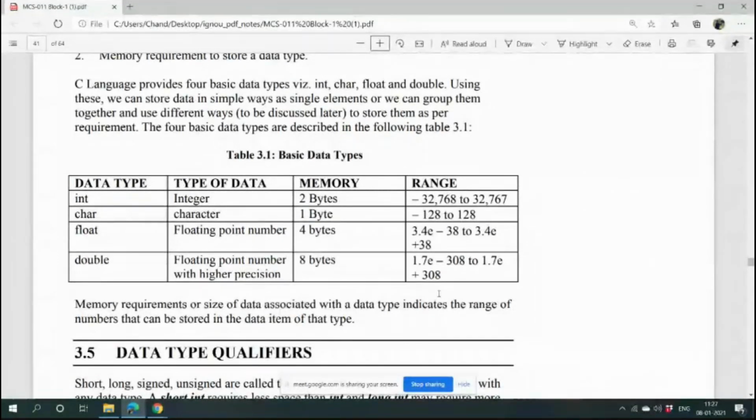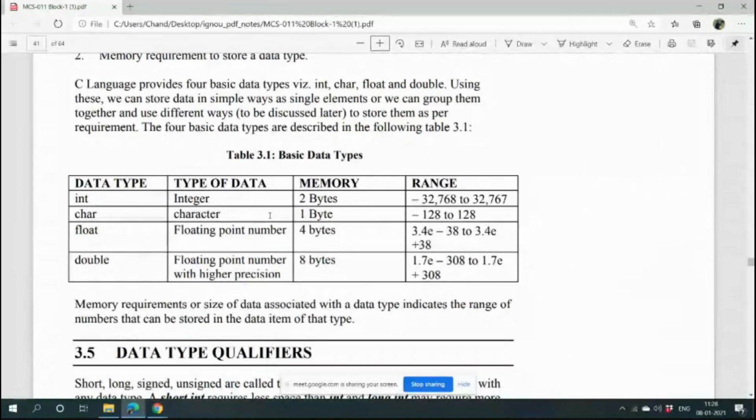So there are several data types: int, char, float, double. Type of data: integer, character, floating point number with higher precision. If you declare one integer variable, it will allocate 2 bytes in memory. For character, it allocates 1 byte. For float, it allocates 4 bytes. And for double, it allocates 8 bytes. 1 byte equals how many bits?